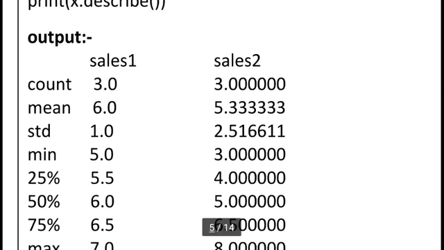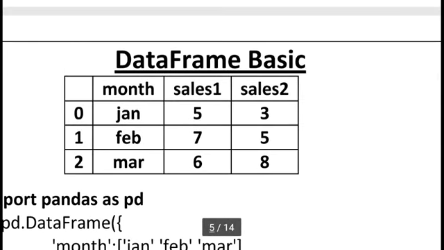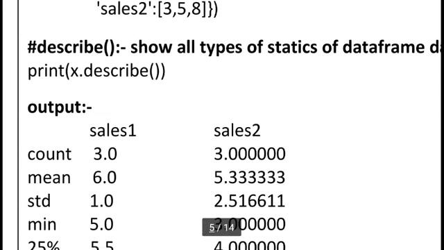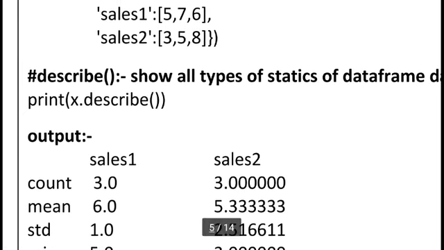Cells 1, cells 2: you can see in the cells 1 column in total we have 3 values. In cells 2 in total we also have 3 values. The output is cells 1 count 3 and cells 2 count 3. Mean means we can see the average.